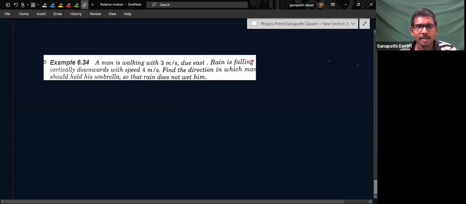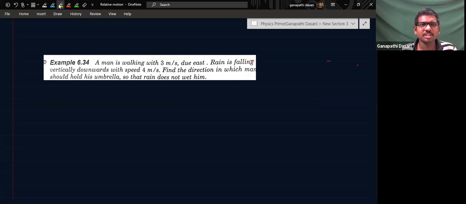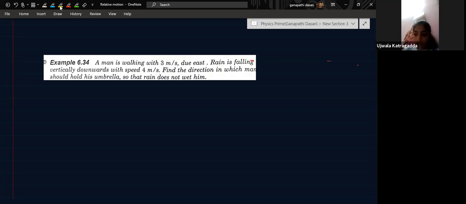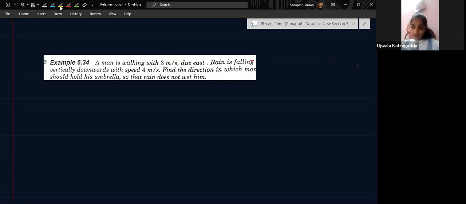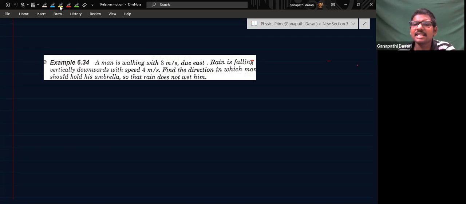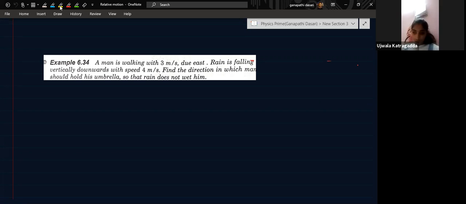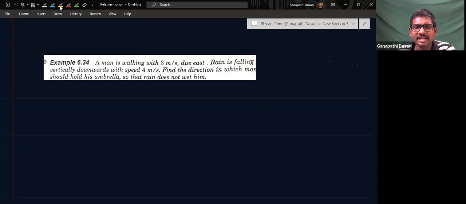Rain is falling, so is the man in motion or at rest? Motion. So whatever rain description he gets is the velocity of rain with respect to man. Find the direction in which the man should hold the umbrella so that rain does not wet him.